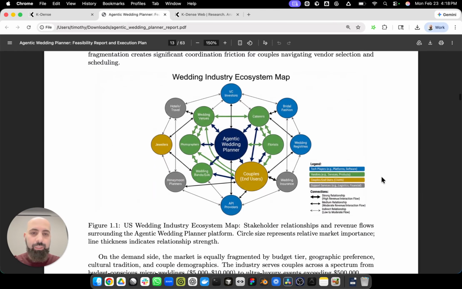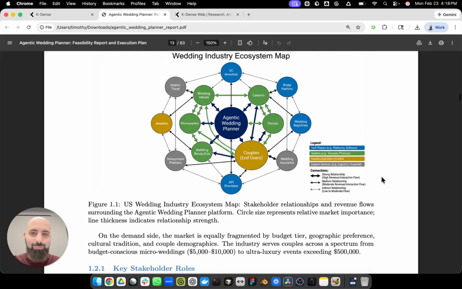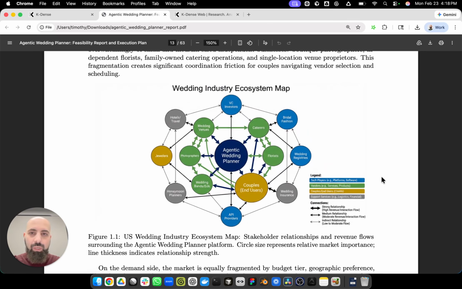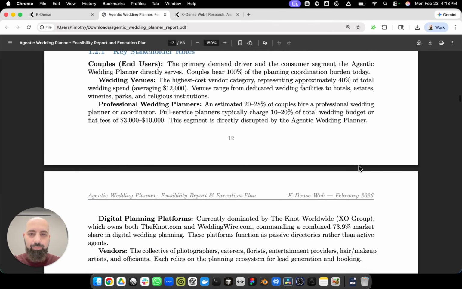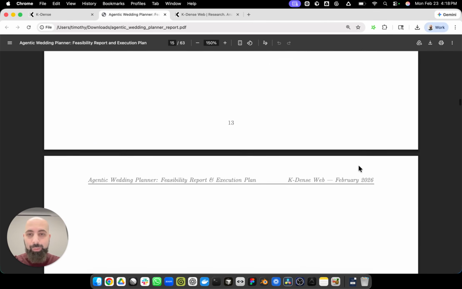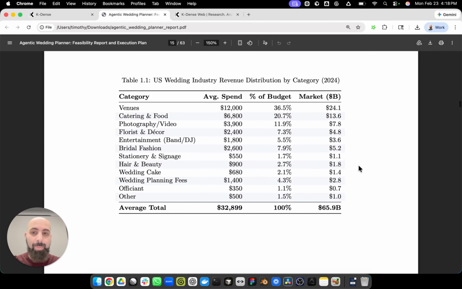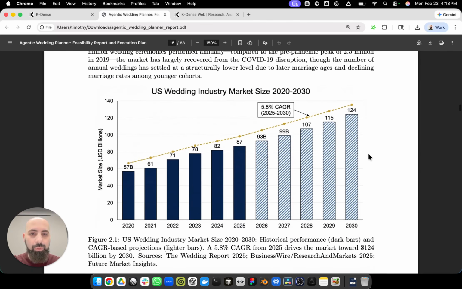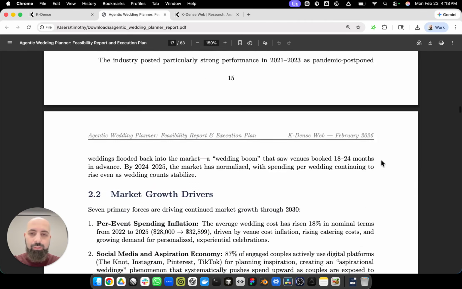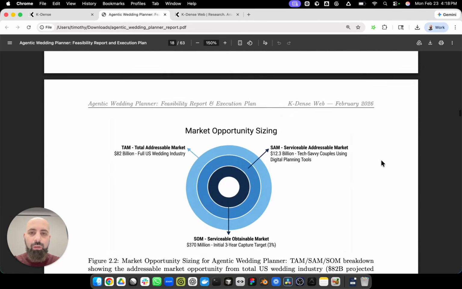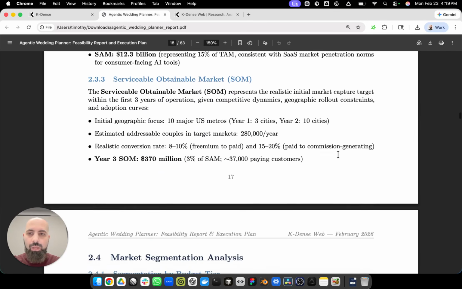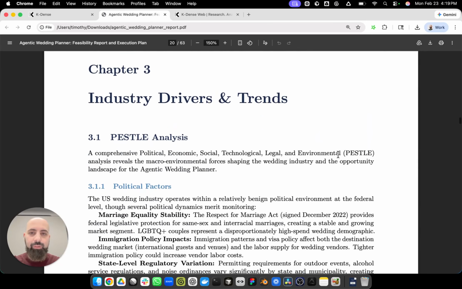So let's look at some of the figures, because I'm a visual learner. This is where I get most of my information from. This is talking about the ecosystem, figure 1. And these are all generated by Cadence, by the way. These are not figures that were just pulled from the web. Estimated spend on caterers, florists, videographers, photographers, etc. Market size increasing. This is figure 2.1. Okay. Let's look at some more of the figures.